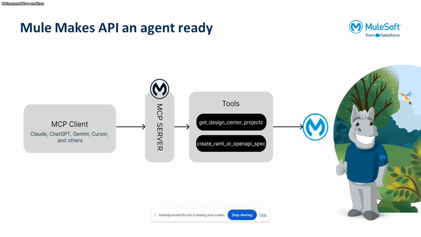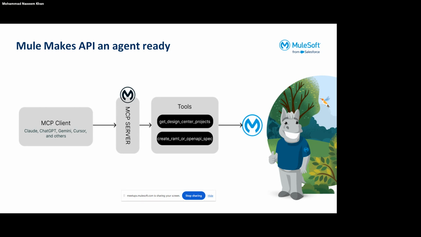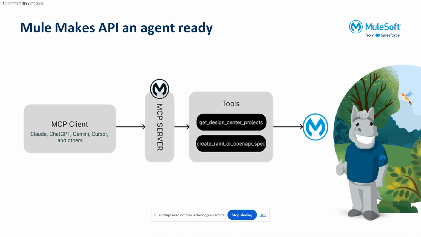And the tools are nothing but we can say the flow. Suppose in an API we have multiple endpoints, but we don't want to expose all the endpoints to the AI agent. So let's assume in one API we have 10 endpoints, and we just want to expose only the GET endpoints. Let's say